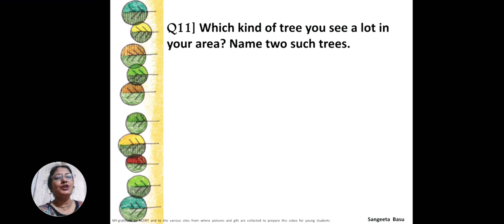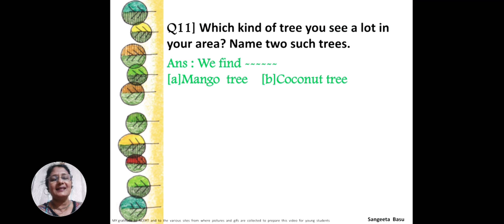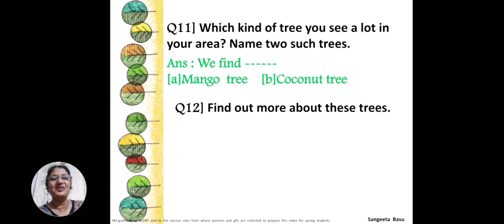Which kind of trees do you see a lot in your area? Name 2 such trees. Our school is in Kolkata and we have lots of trees in Kolkata. We see many trees around. I have given only names of 2 trees as the question is like that, mango tree and coconut tree. You can write neem tree, peepal, jackfruit, banyan. All these trees are available in our area and you can write the names of any 2 trees.